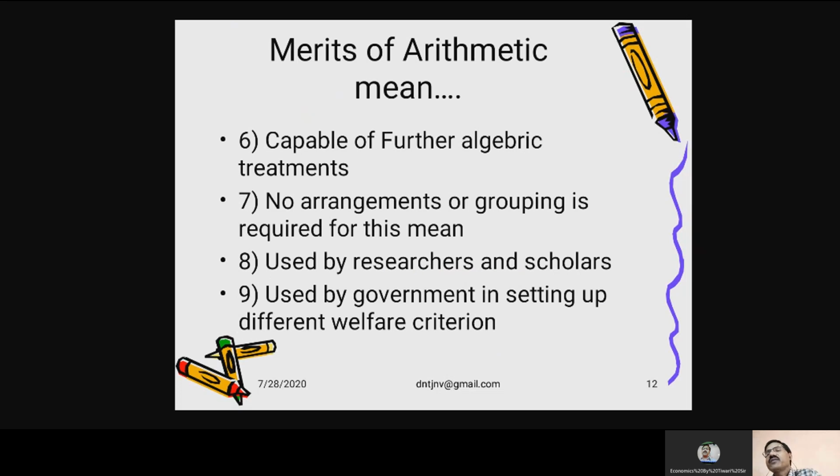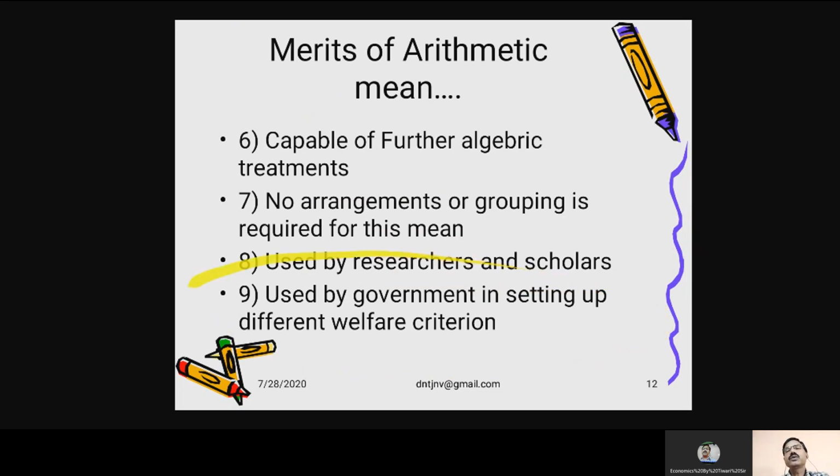Now, we continue with the merits of arithmetic mean. It is capable of further algebraic treatment. All the mathematical tools and techniques can be applied on this particular mean. No arrangement or grouping is required for this mean. If you want to calculate mean, you do not require to make any rearrangement. You can calculate the data given in their original form. It is also most commonly used by researchers and scholars in their studies.